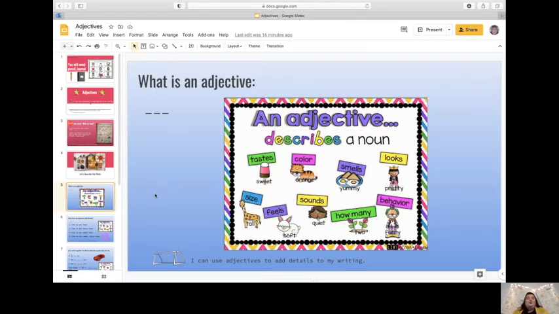And we can do that with words that are adjectives that tell us about the taste, the color, how something smells, how something looks, the size of it. Is it big? Is it small? Is it tall? Is it short? Is it wide? Is it narrow? How something feels, how something sounds, how many of something there are, and then their behavior, how somebody's acting or how an animal is behaving. Those are all adjectives. Good job, my friends.